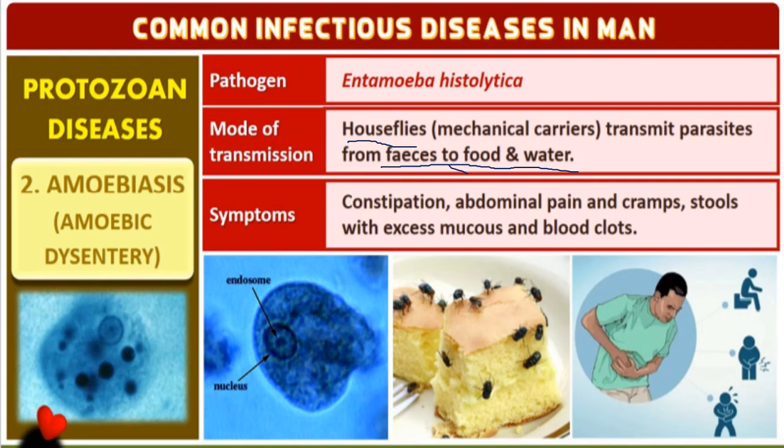The housefly will sit on pig feces, or sometimes on cow dung. It spreads from one person to another, merely by feces. From the feces the housefly brings the amoeba, Entamoeba histolytica, to the food. So you'll be standing and eating, it will sit on the food and go. It is microscopic, you cannot see.